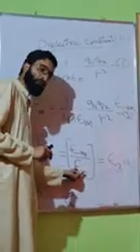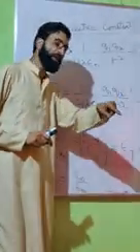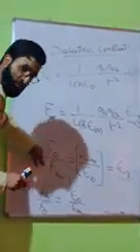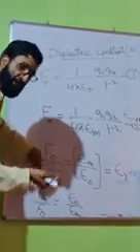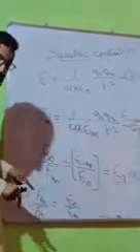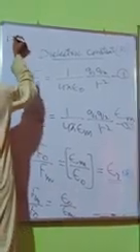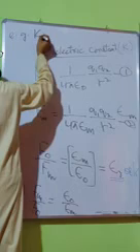It is defined as the ratio of permittivity of the medium to the permittivity of air. It is also defined as the ratio of force between two charges in air to the force between same two charges separated by same distance in any other medium. Clear? Now, for example, the dielectric constant of water, denoted by K, is 81.